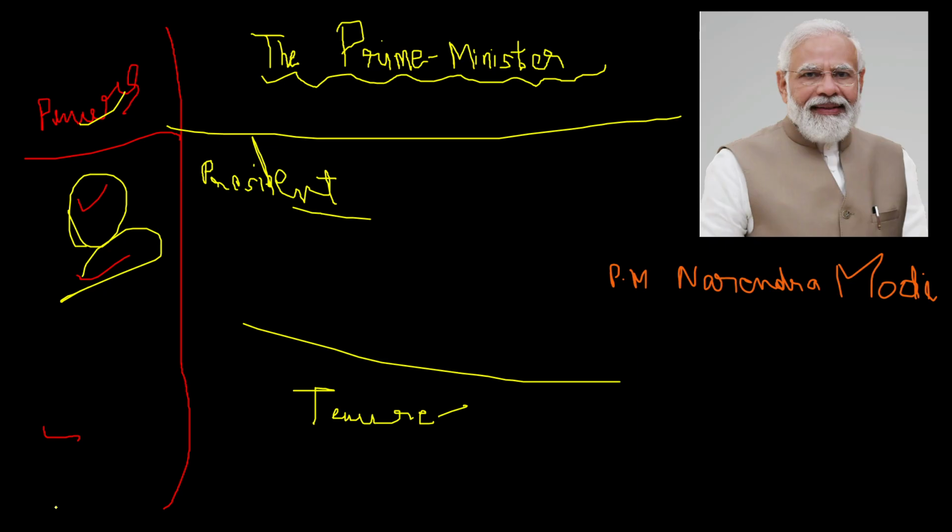As chairman of the cabinet, he or she coordinates the policies of various departments and ministers. He or she coordinates the various policies of various departments. Three functions only are important, because a 3 marks question will be asked, not more than 3 marks. The number of marks is the number of points you have to mention. If 3 marks, mention 3 points, then you will get full marks.